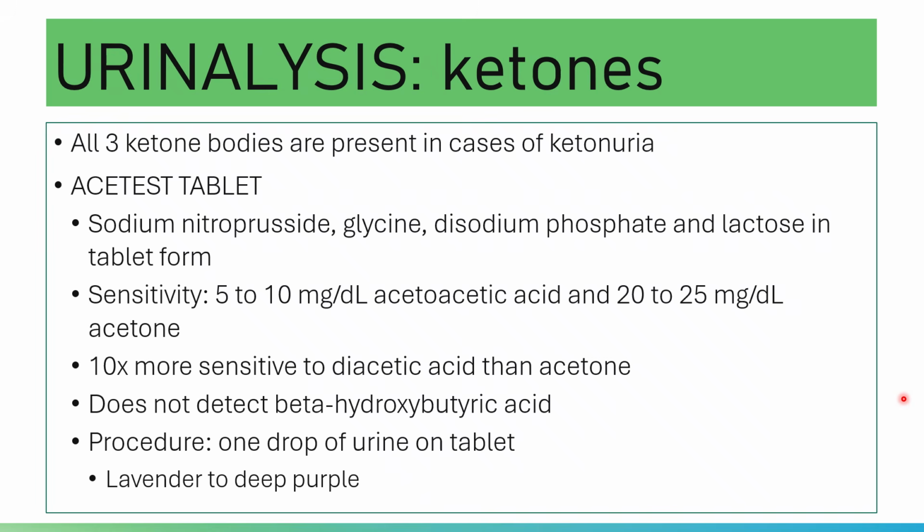Please note the sensitivity or detection limit of the Acetest tablet: it can detect as low as 5 to 10 milligrams per dL of acetoacetate or acetoacetic acid, and as low as 20 to 25 milligrams per dL of acetone, that is, 20 to 25 milligrams of acetone per deciliter of urine.